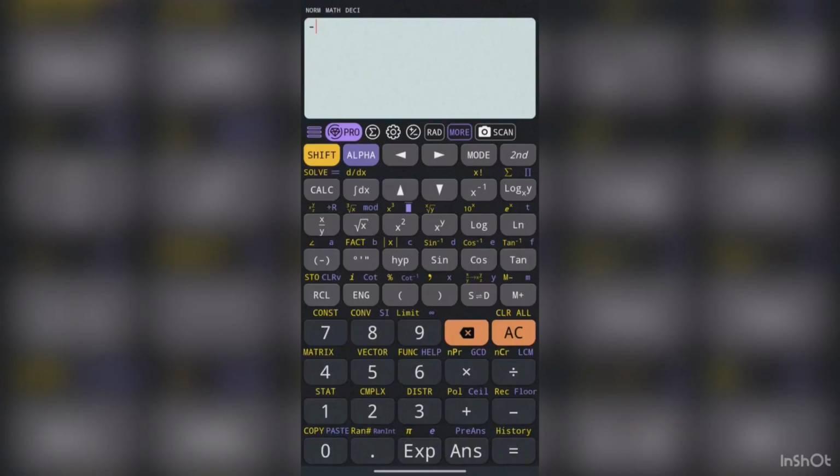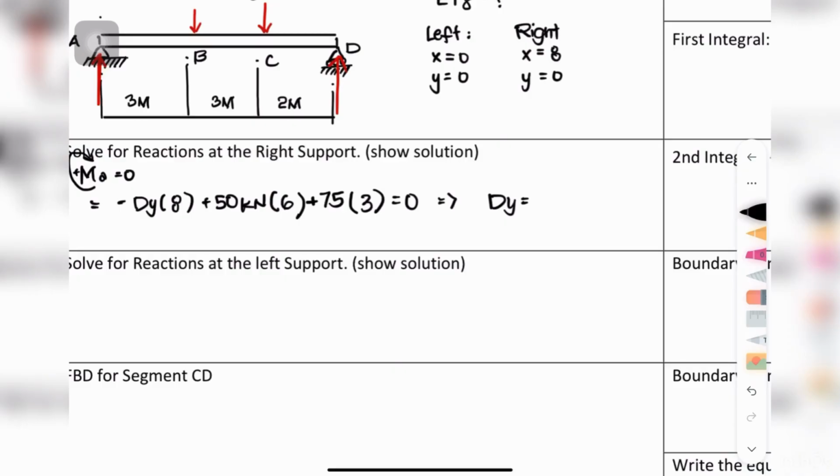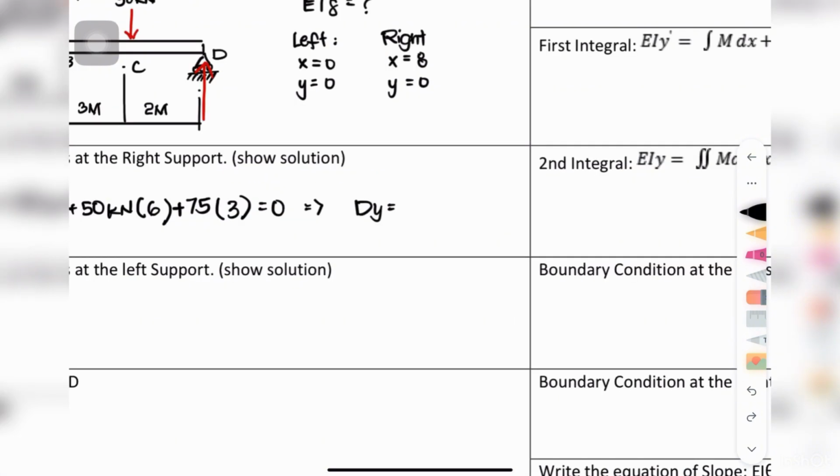For the calculator, you simply have to replace dy with x. So it's negative x times 8 plus 50 times 6 plus 75 times 3. To automatically solve for x, you simply have to press shift and then solve. A while ago, I forgot to put the plus sign before the 75, so please always remember to do that. With that, we've now found the value for dy, which is 65.625.